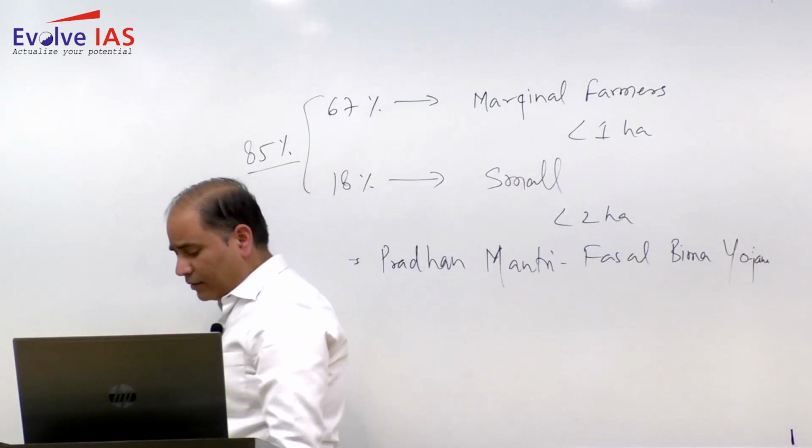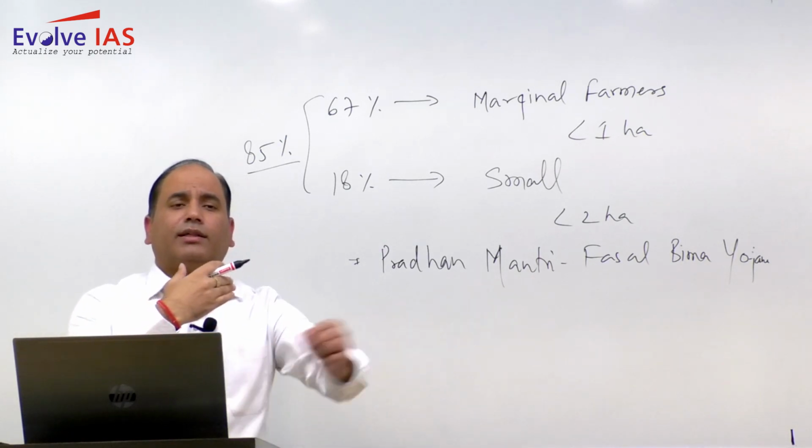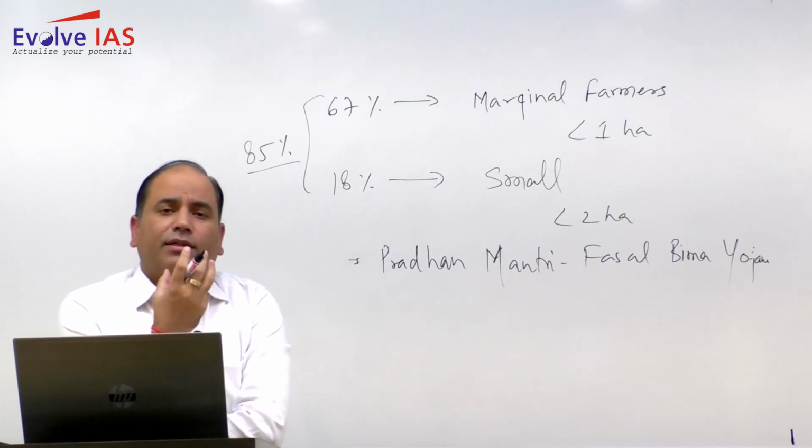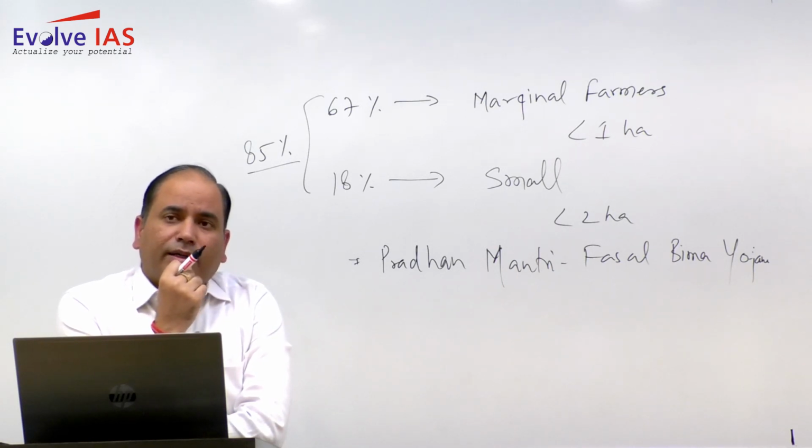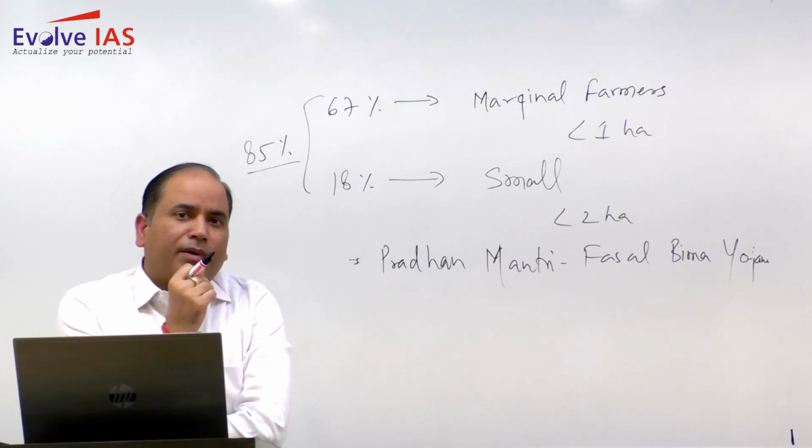It has given a very good result. Then also, other than this, government has started a direct income transfer program, Pradhan Mantri Kisan Samman Yojana.